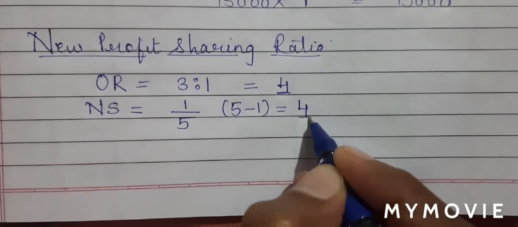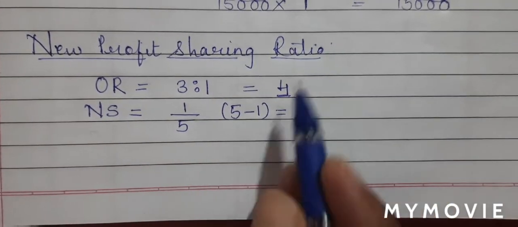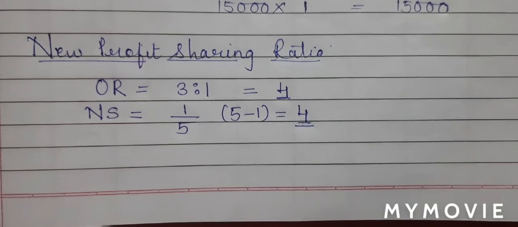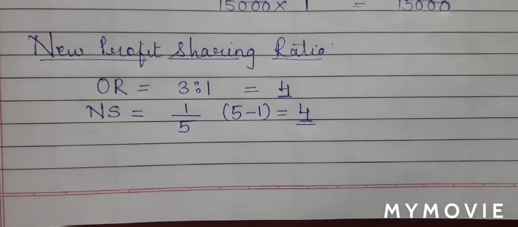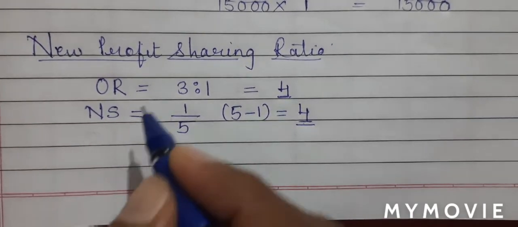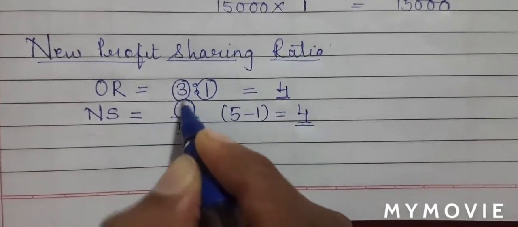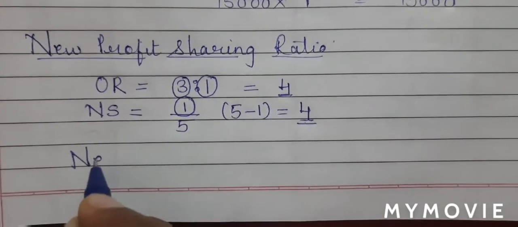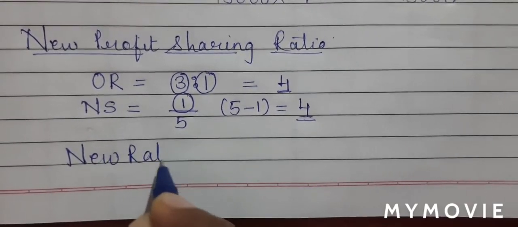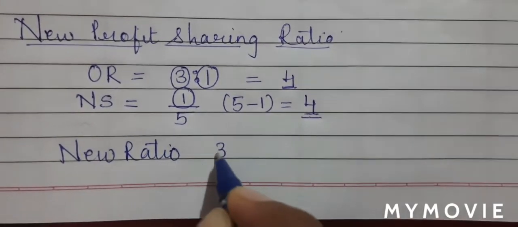Now students, the total is same. So when the total is same, we do not need to do the multiplication method. We can directly say our new ratio is 3:1:1. So this becomes our new ratio.